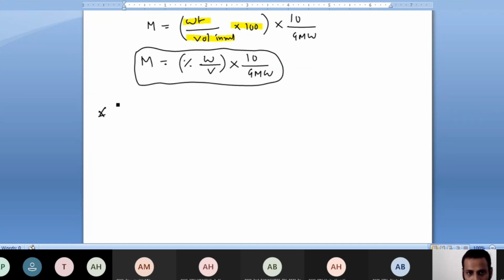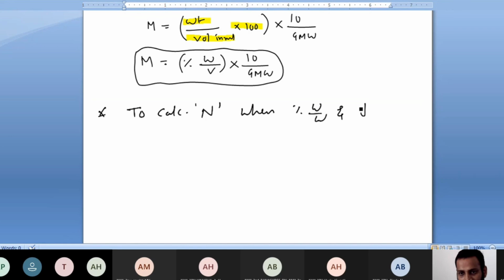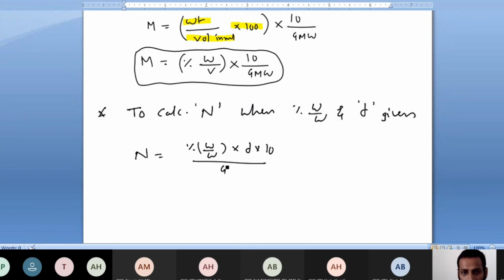So to calculate normality, when percentage weight by weight and density or specific gravity are given, normality is equal to percentage weight by weight into density into 10 by gram equivalent weight, because you are calculating normality, right?